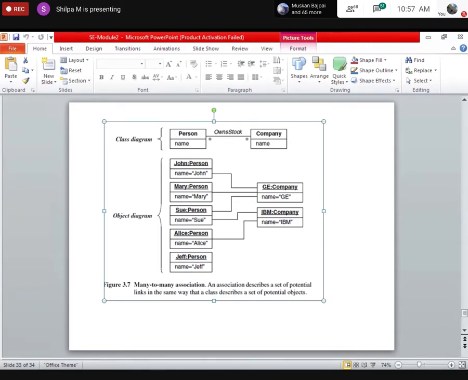Did you get it? Yes or no? So, in the previous class diagram, if there is a student and faculty, how will the student and the faculty be associated? If this is student, the first one, instead of person, I have student and this is faculty. Student learns from faculty.